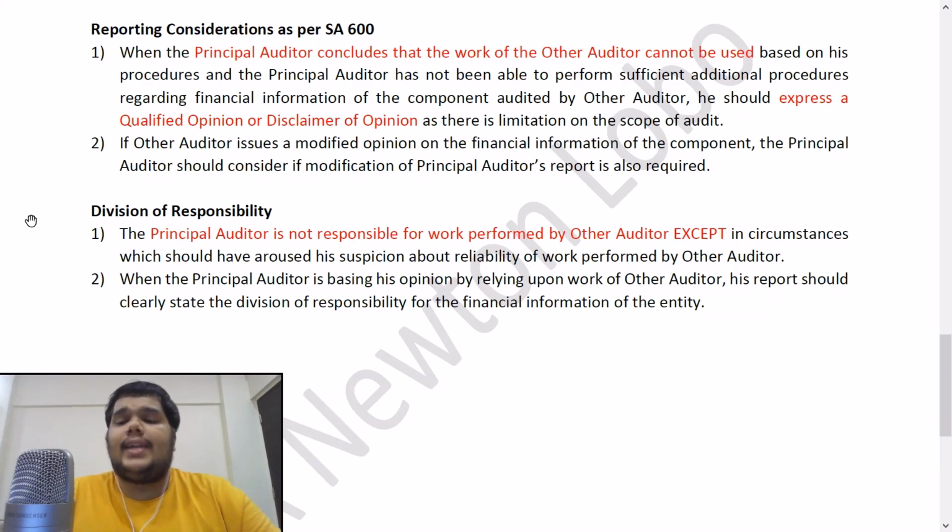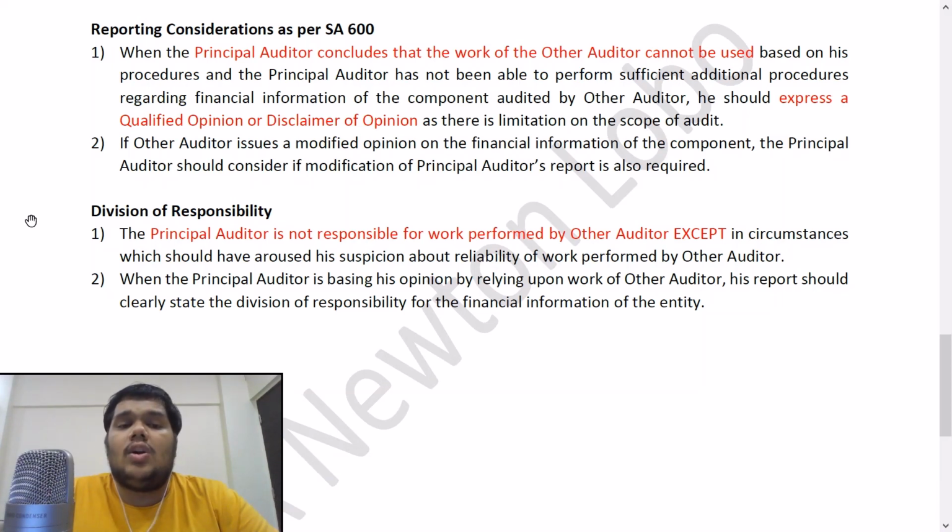So what is this point trying to say? Principal auditor concludes that the work of the other auditor is insufficient. Now let us say he is not satisfied with the work done by the other auditor. So in this case, he may try to do some additional procedures. But let us say the additional procedures have also not given him sufficient evidence on which he can base his audit opinion. In that case, he is left with no option but to modify his opinion, and he may have to issue a qualified or a disclaimer of opinion because there is a limitation on the scope of audit.